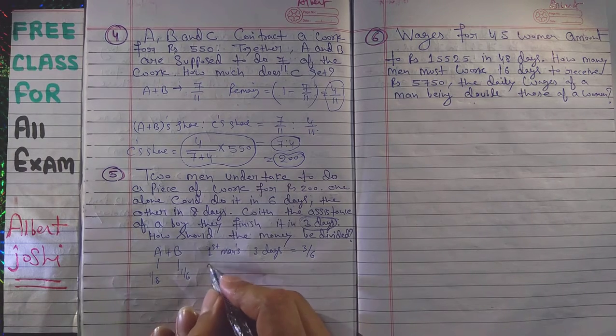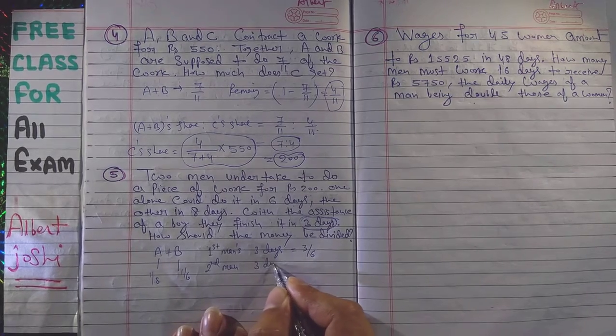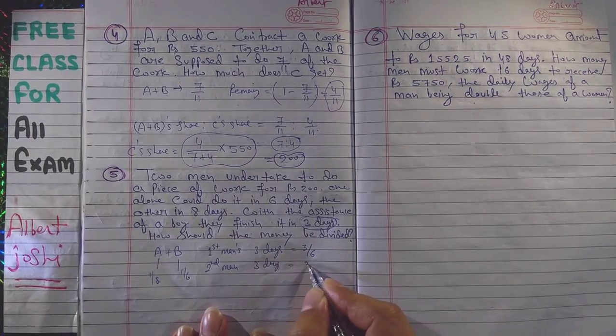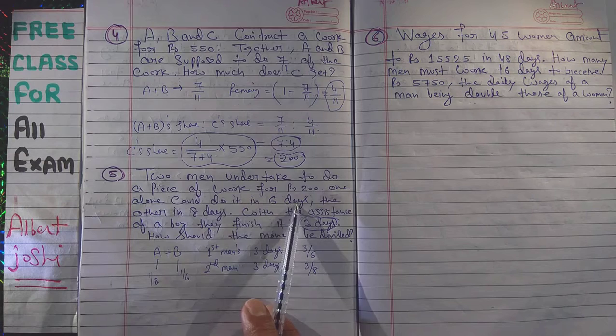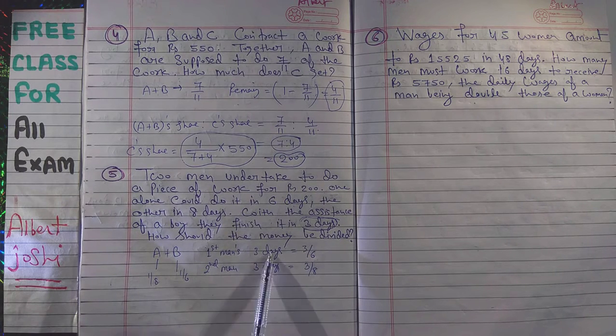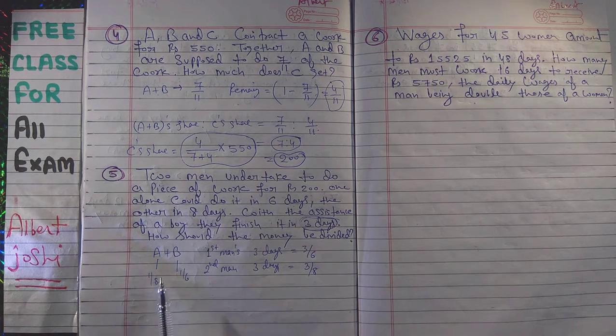And the second man, in 3 days, is equal to 3/8. The first man has done 3/6, because the first man completes the work in 6 days, so in 3 days he has completed 3/6. What is the meaning of 1/8? 1/8 means they have completed 1/8 part of that work in 1 day.